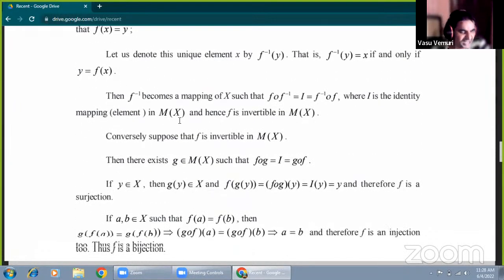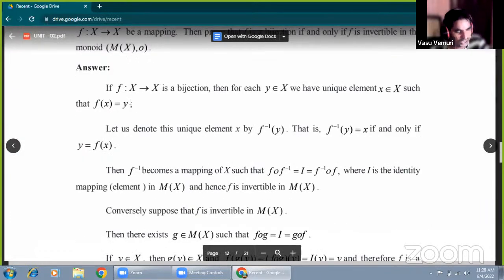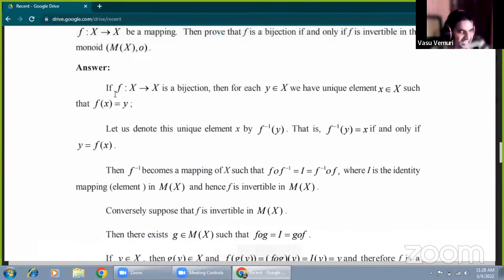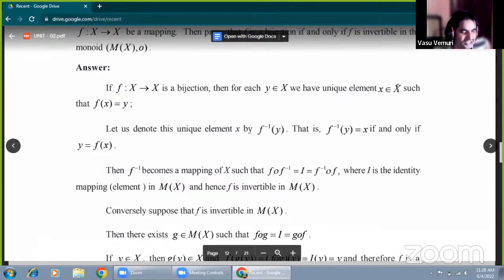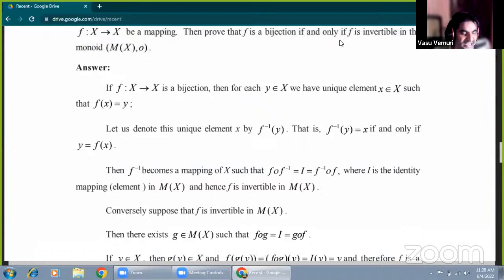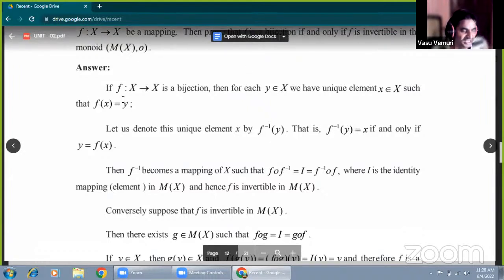This theorem is also very important. Once again, F maps X to X is a bijection map. Then for each element Y belonging to X, there is a unique element X belonging to X with the functional relation F of X equals Y. Here X is F inverse of Y.